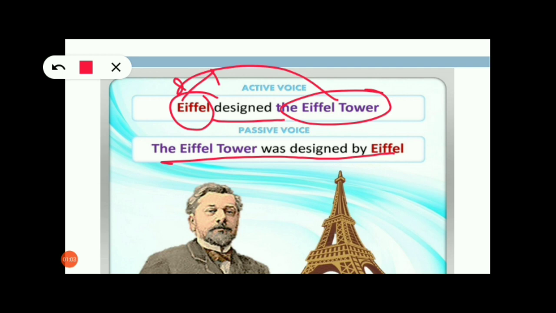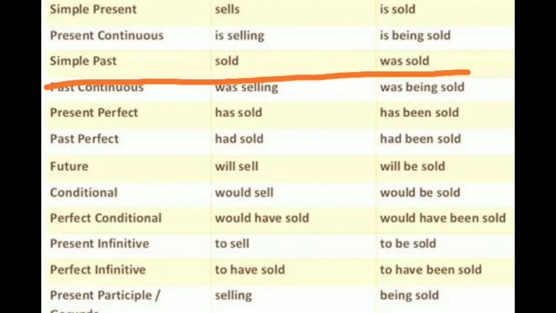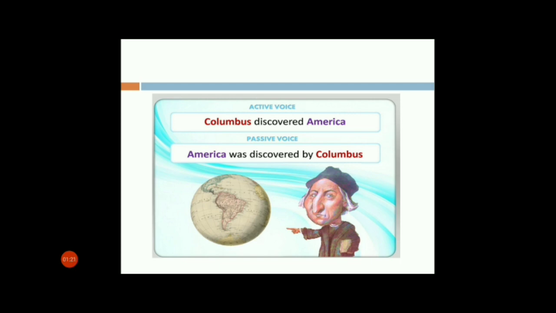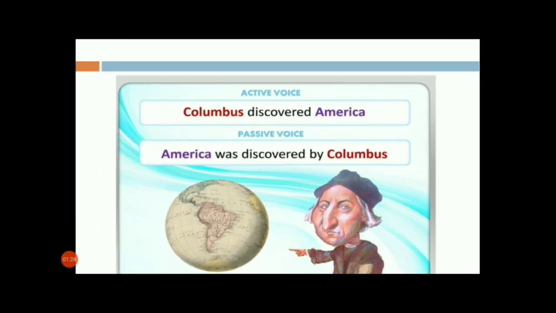Designed is the verb and it is in the past tense. So the helping verb or the auxiliary verb will also be in the past tense only. And the verb will obviously be in the V3 form, that is, the past participle form. So next, Columbus discovered America. America was discovered by Columbus.